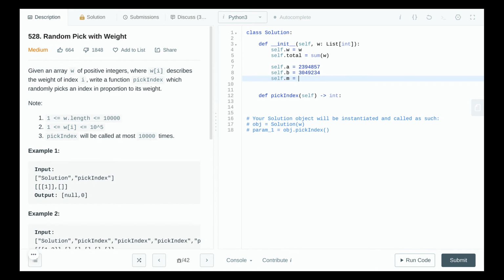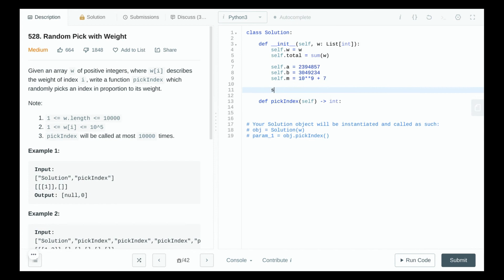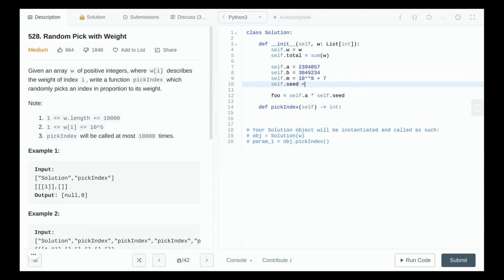What prime number? A commonly used prime number, a very big prime number, which means it has a lot of buckets, is 10 raised to 9 plus 7. Okay, this is a very good prime number to use for modulus because it has like 10 raised to 9 plus 7 buckets. Our hash function foo will be equal to self.a into some random seed. Okay, now we also need to declare a seed. Now this seed can also be a random number, anything you want, plus self.b, and this whole thing should be modulo by self.m.